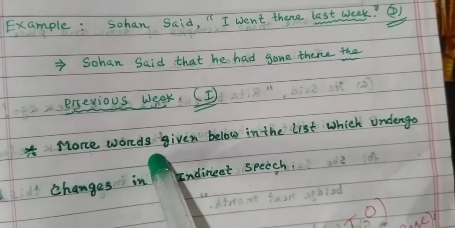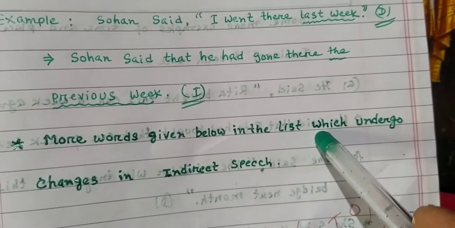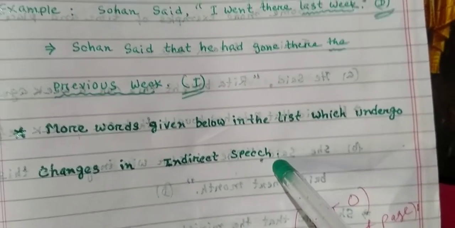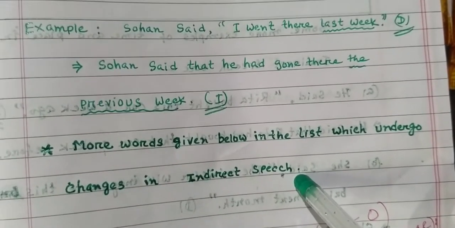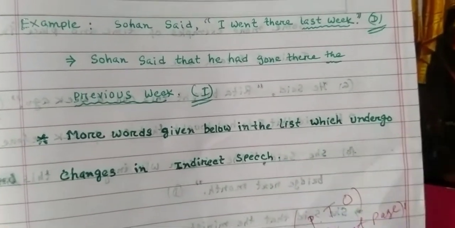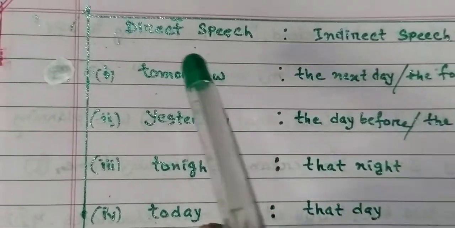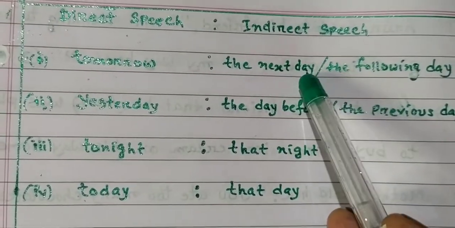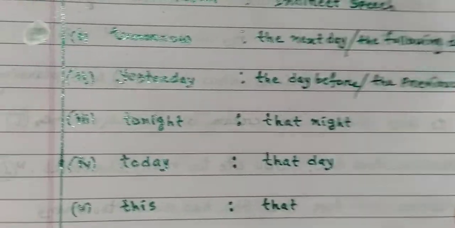Next students, more words given below in the list which undergo changes in indirect speech. The words that change in indirect speech are given on the next page. So direct speech, indirect speech. Direct speech number 1, tomorrow. In indirect speech, the next day or the following day.